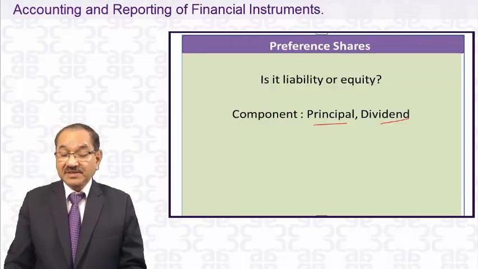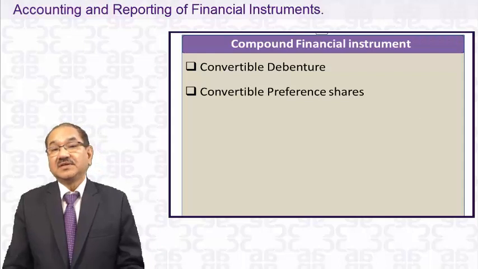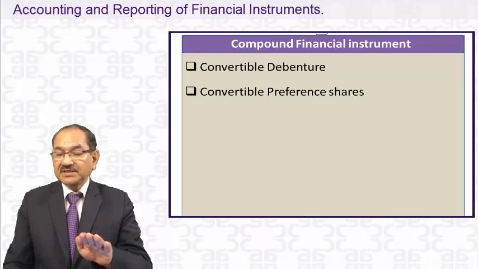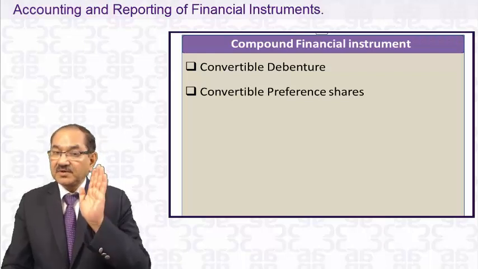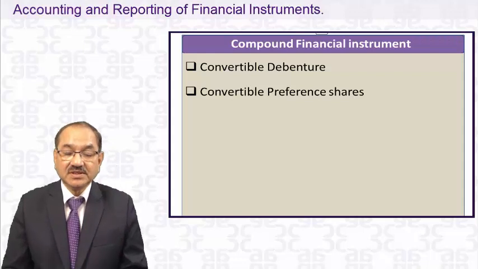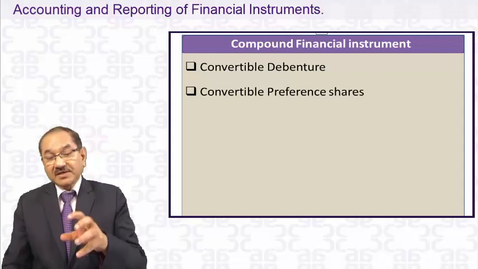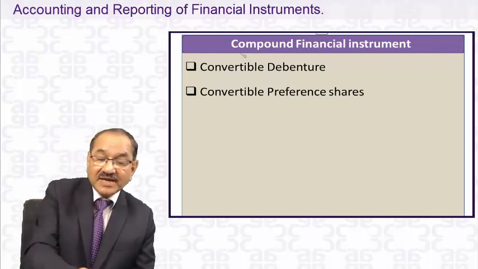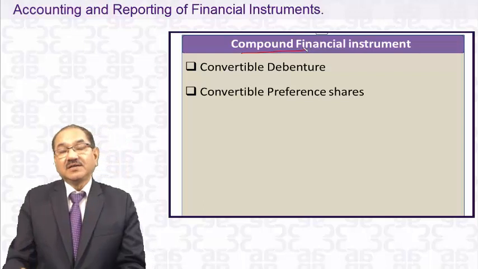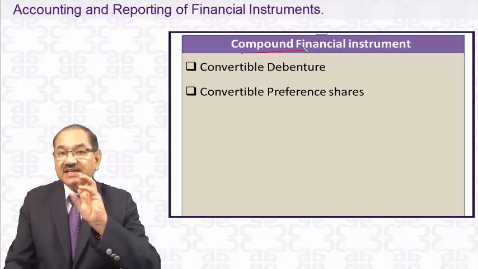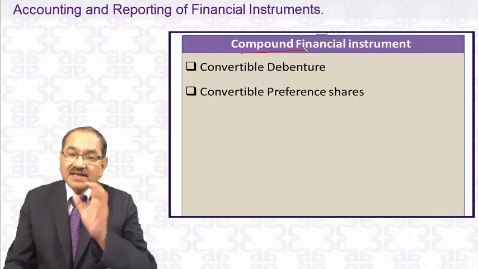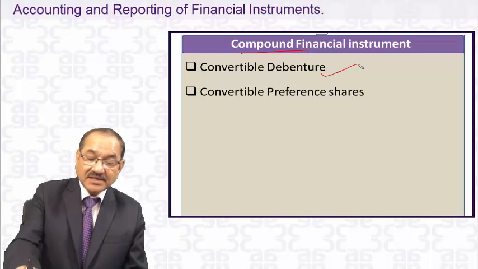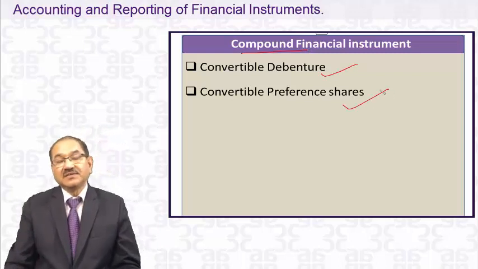Dear student, what have we discussed? Financial instrument includes financial asset, financial liability, and equity. All these three are components of financial instruments. Now we may have a mixed one. There may be some compound financial instrument. Compound means it's a mixture of equity and debt, a mixture of equity and liability. The examples are convertible debentures and convertible preference shares.